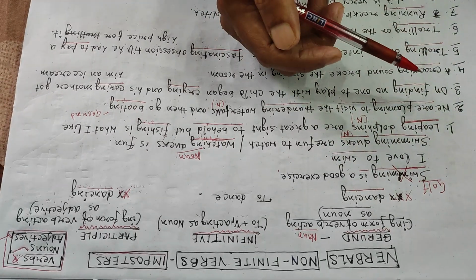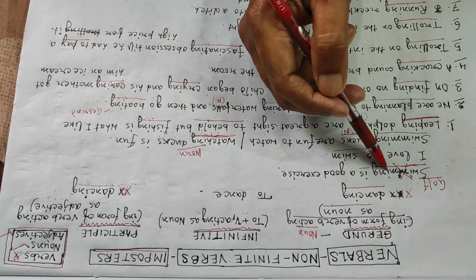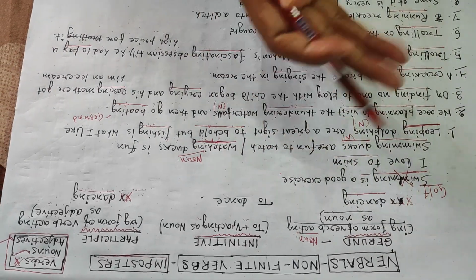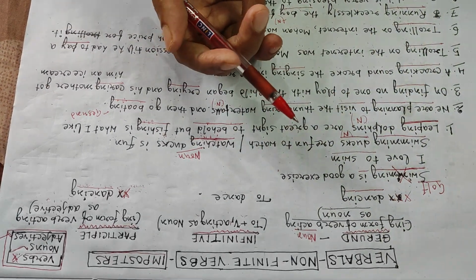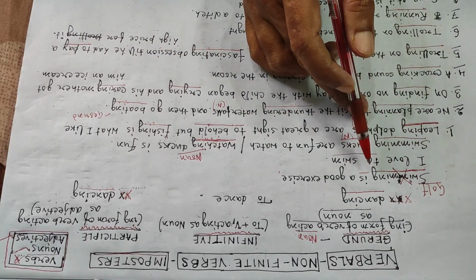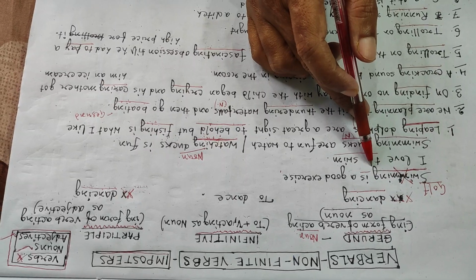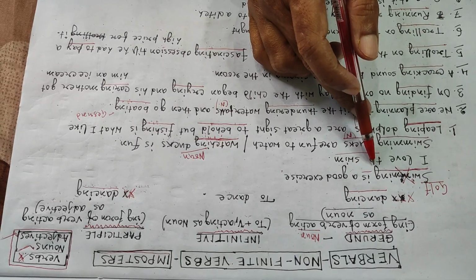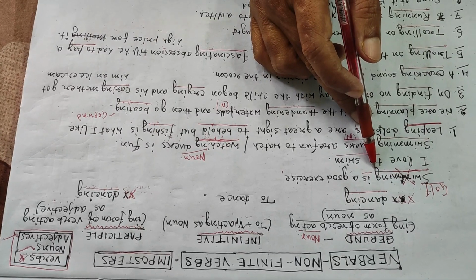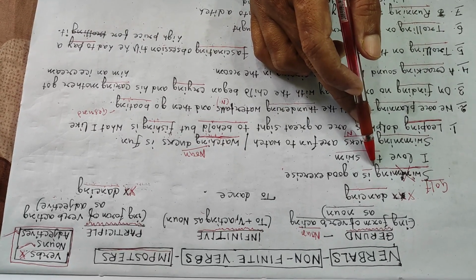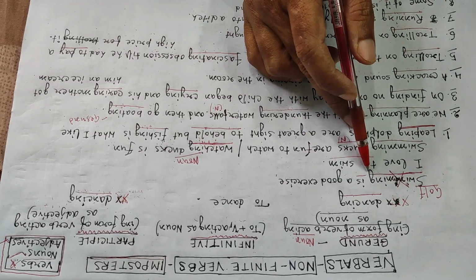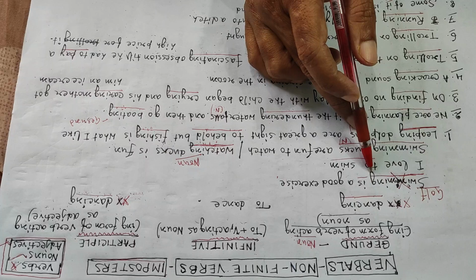Suppose I say, my swimming is improving day by day, or my swimming is improving gradually. So what is "my" here? "My" is the possessive adjective. And in "my swimming", a possessive adjective can only be placed before a noun. So these are the qualities you must remember.